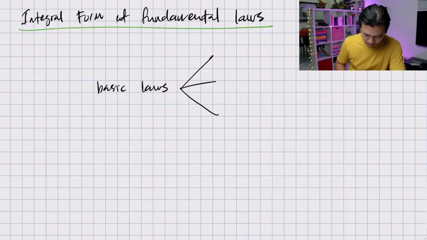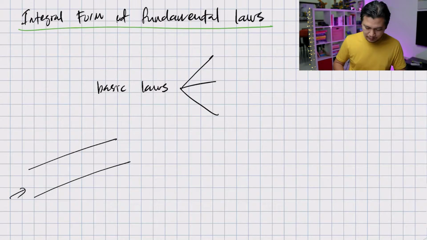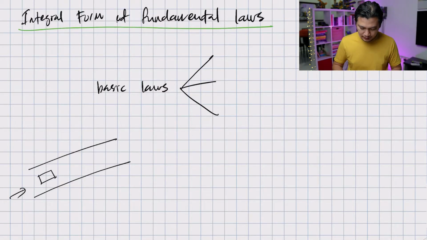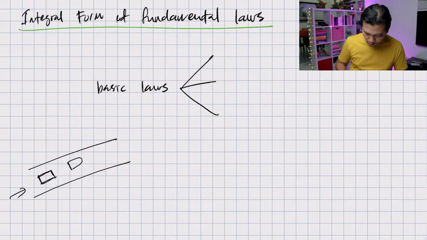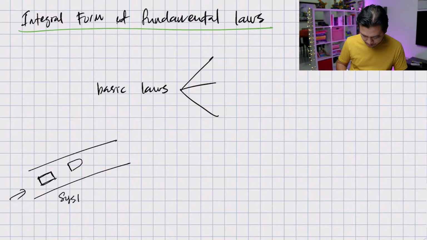For example, if you have a fluid flowing through a pipe from left to right, and you have this as your system, you have defined this as your system boundary at t equal to 0. And then a moment later at t equal to 1, this system may have been transferred here and it may have changed the shape, but the number of particles that is inside the system remain the same, and this is what you call a system.